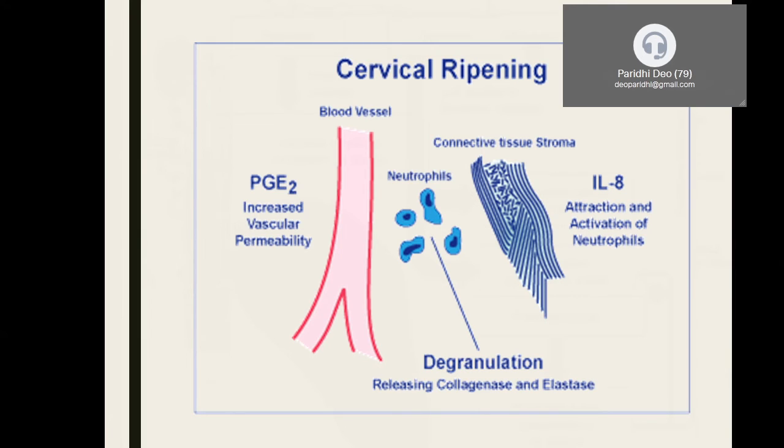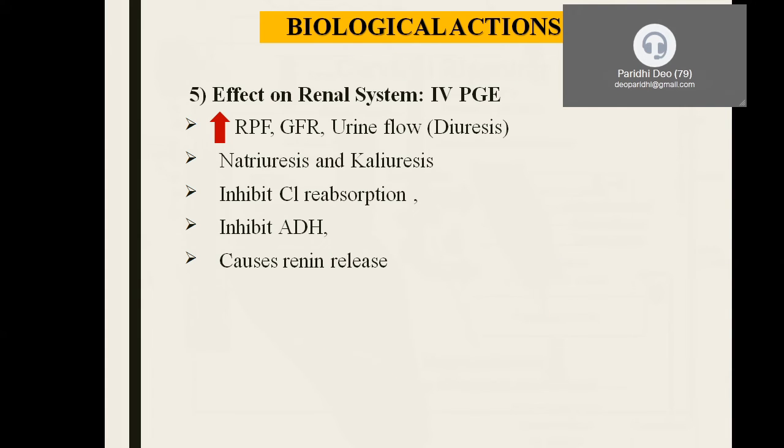Anyway, further details you will be studying in OBG. At this juncture, please know that they play an important role in cervical ripening. Now coming to the renal system, it's very, very important. In the renal system, what do they do? First of all, prostaglandins increase the renal plasma flow. Once there is increased blood circulation to a particular organ, the organ functions more effectively. So what is the function of the kidney? The production of GFR.